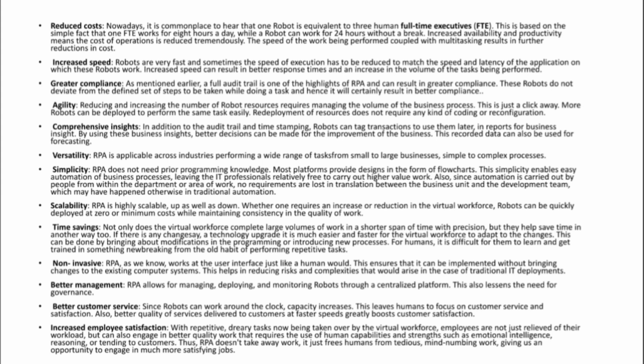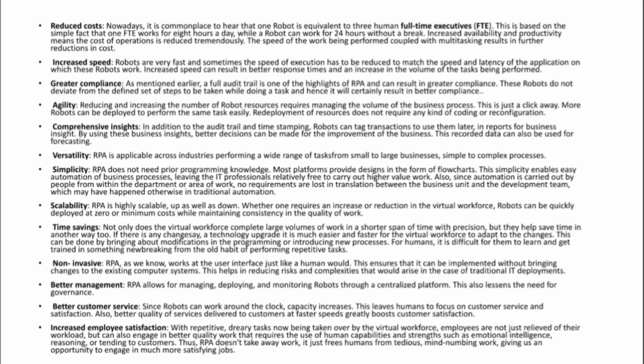Okay, greater compliance. So what is greater compliance? These robots do not deviate from the defined set of steps to be taken while doing a task. That means robots will only do the tasks that are defined. They are not going to do any other tasks that are not defined. That's why we can achieve greater compliance here.